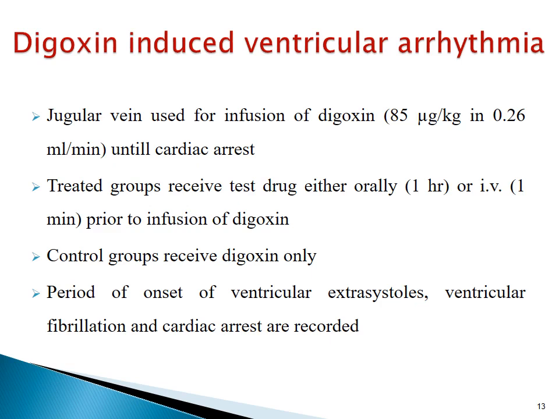The electrocardiogram is recorded. Treated groups receive the test drug either orally or by intravenous route. If the test drug is given orally, it should be given 1 hour prior to infusion of digoxin. If it is given by IV route, then it should be given 1 minute prior to infusion of digoxin. Control groups receive digoxin only. The periods of onset of ventricular extrasystoles, ventricular fibrillation, and cardiac arrest are recorded.